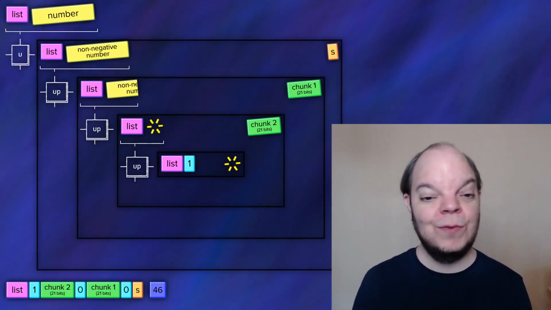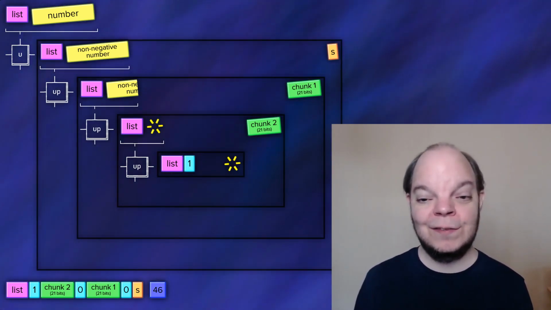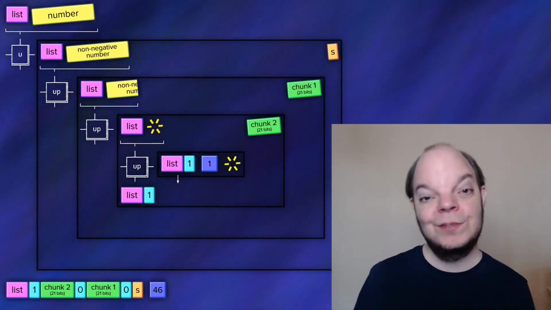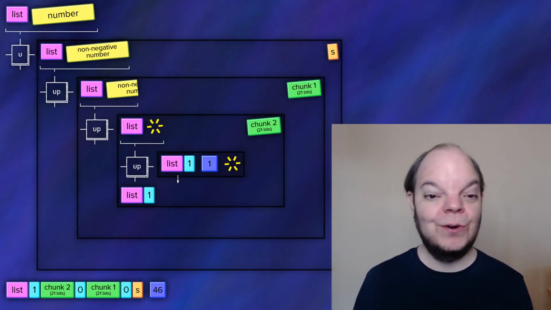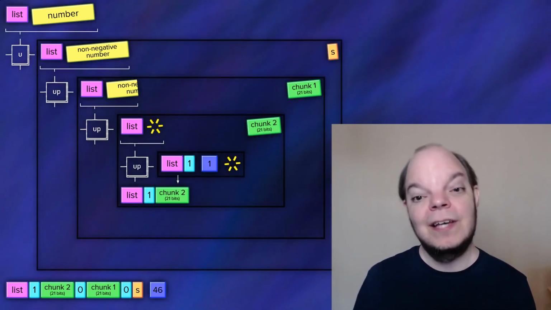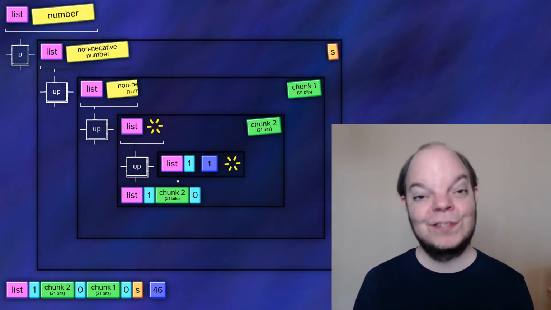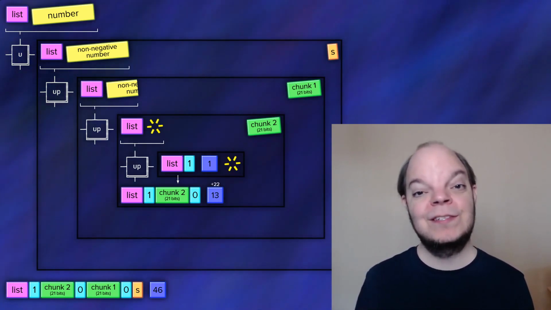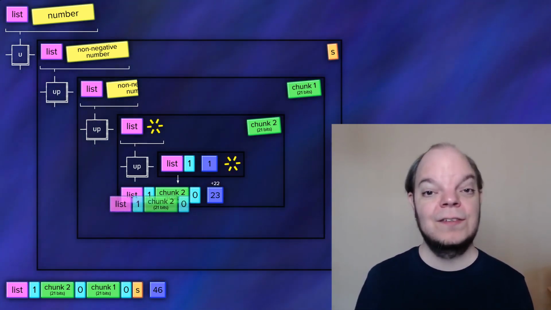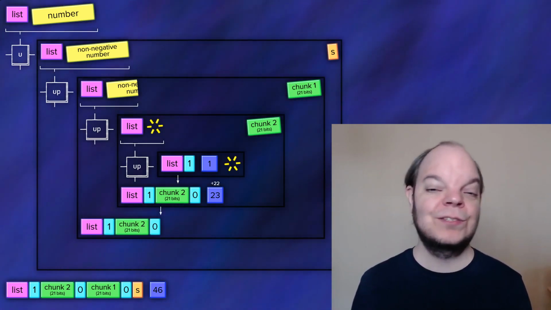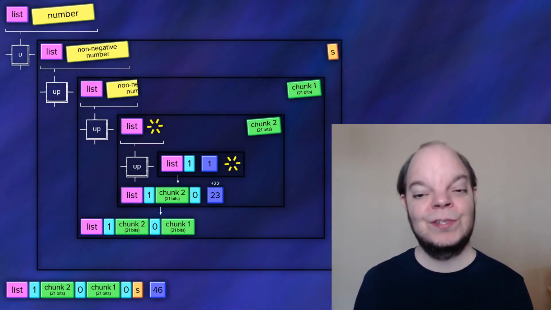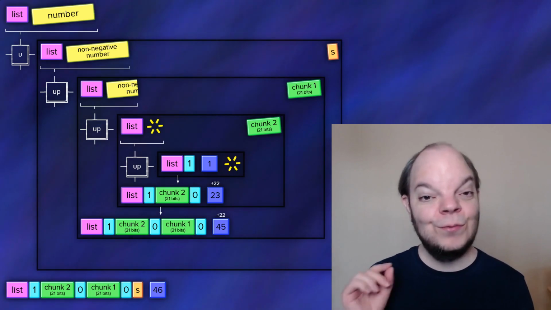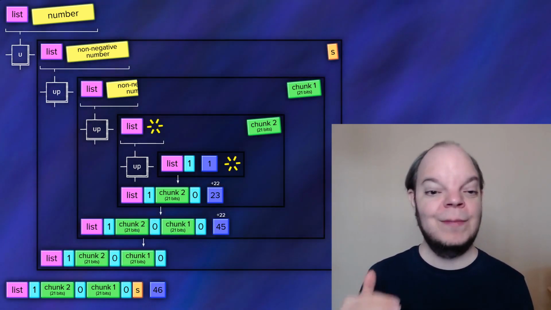We want to shift a 1 bit into the list, which means that the bit length of that element is 1, because we've created 1 bit so far. And then we return back to the previous recursive call. Then the previous recursive call can just append chunk number 2, and then add the 0 bit that we need to indicate that there is a chunk here. So that means that we've added 22 bits to our encoding, so we're going to add 22 to the number that we're returning. Next, the numbers go up the execution chain again, and we can just append chunk number 1, which once again needs to be preceded by a 0 bit, and that means we add another 22 bits to the bit length.